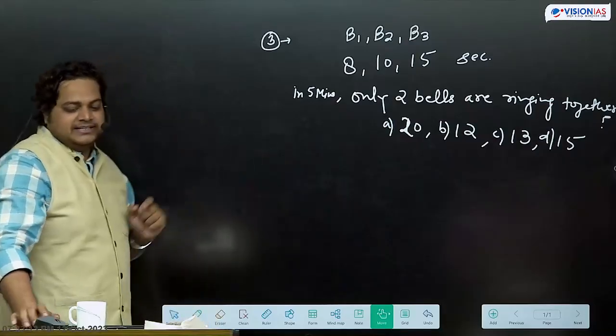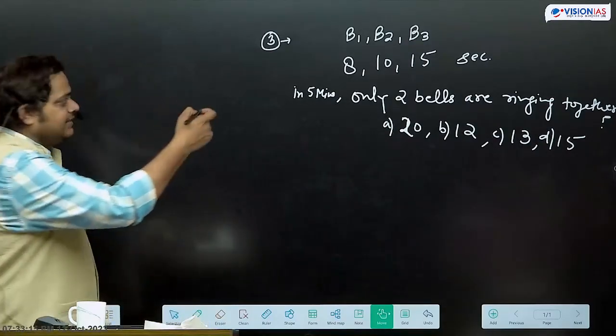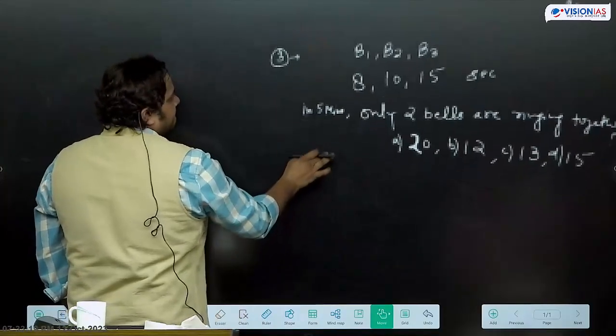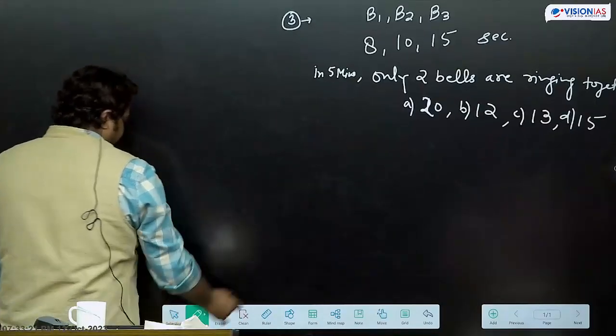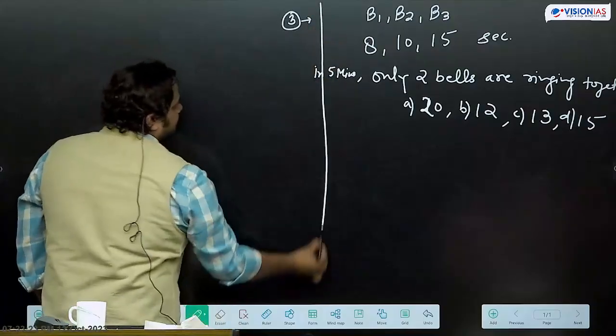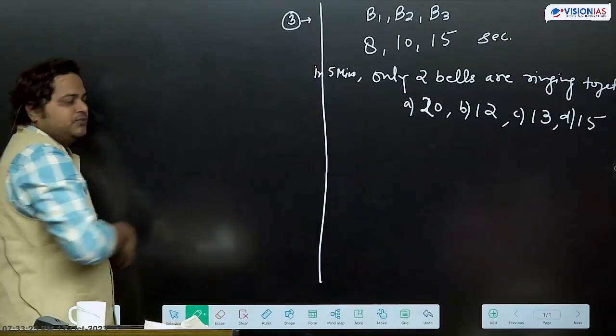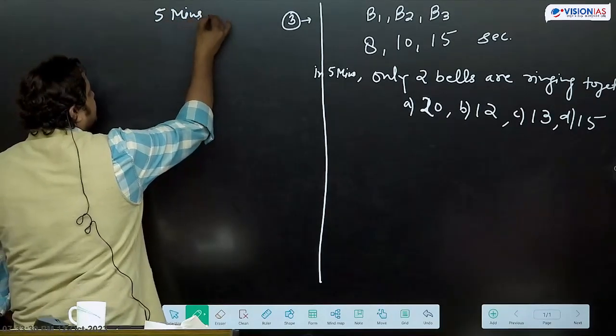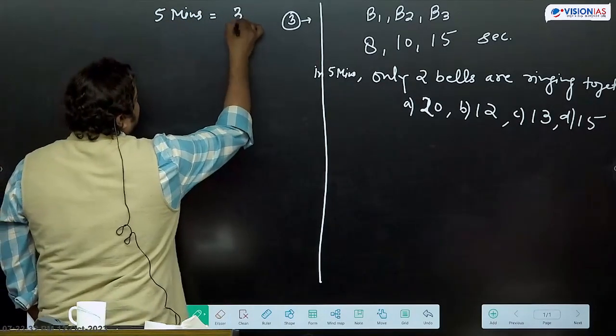So that condition, अच्छा मिलके लगाते हैं. See here. फाइव मिनट्स में, so 5 minutes में total how many seconds? 300.